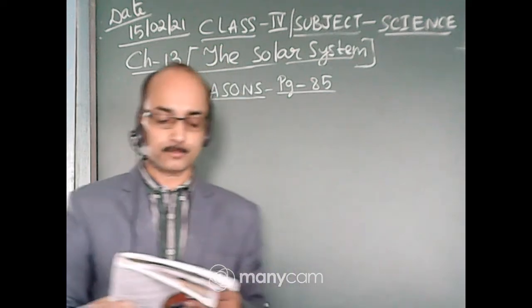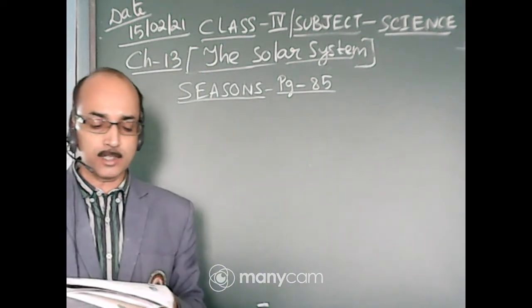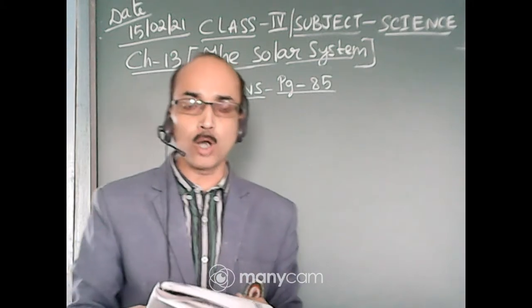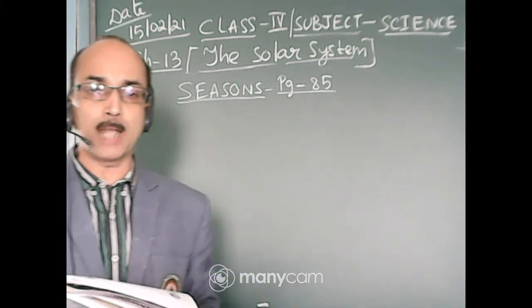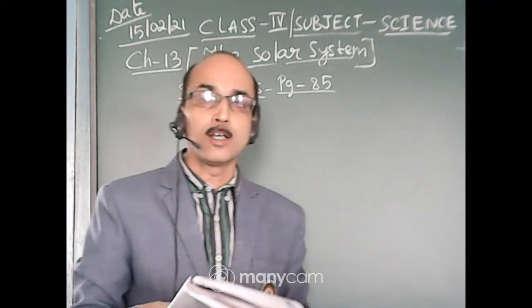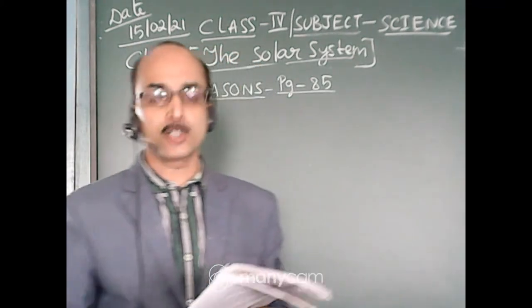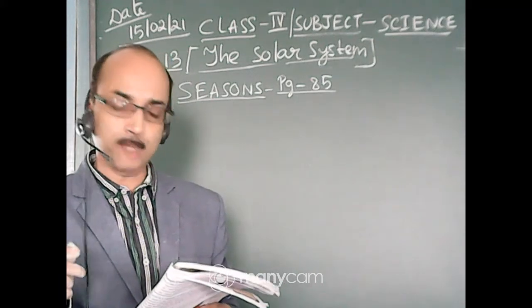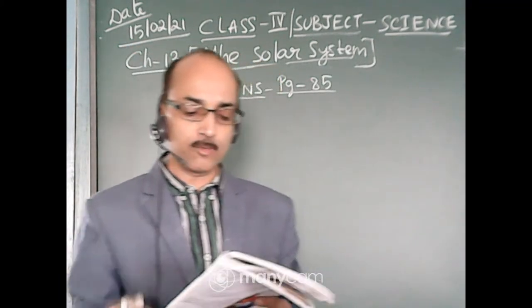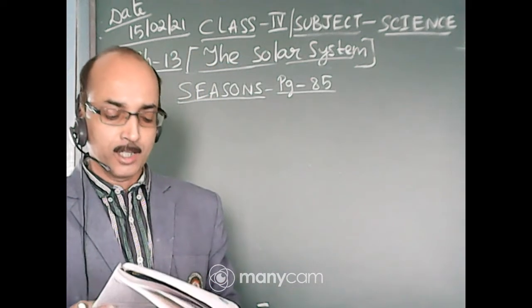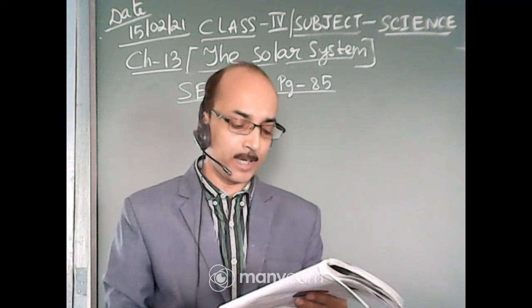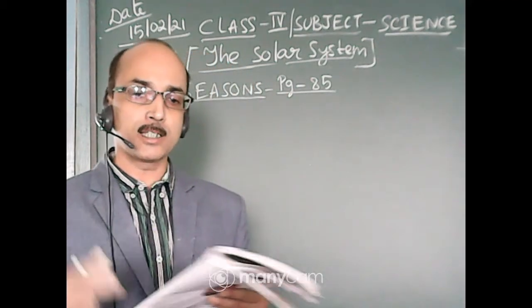Then we have also learned what satellites are. Satellites are small heavenly bodies that revolve around a planet. The moon is a satellite, our natural satellite of the earth. Then we have also learned about other heavenly bodies like asteroids, comets and meteoroids.